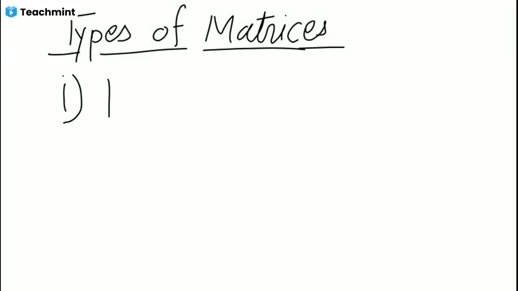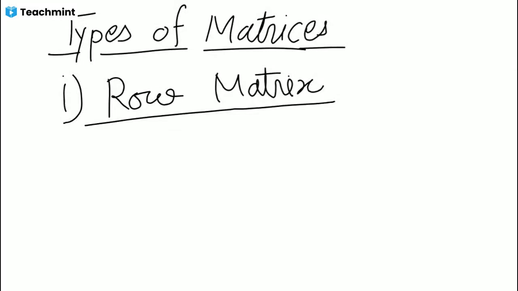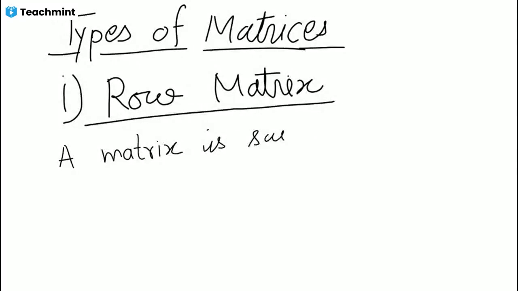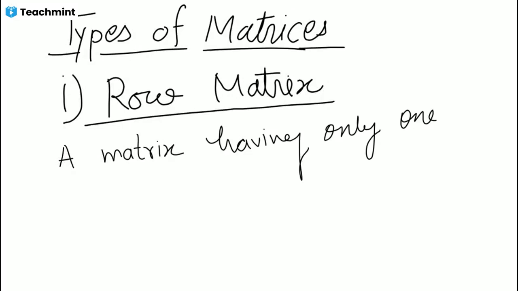So the first type is row matrix. A matrix having only one row is said to be a row matrix.